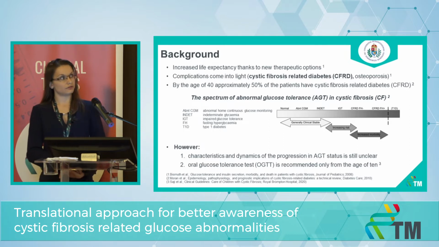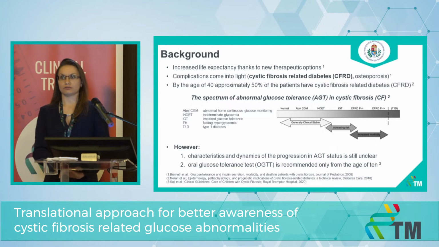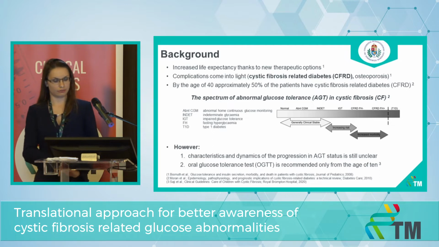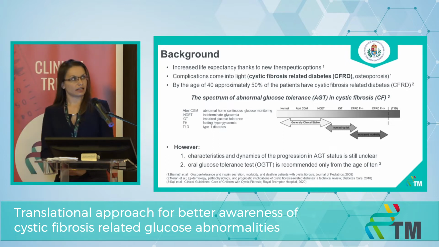The diagnosis of diabetes is associated with increased mortality, which can be avoided by early recognition and treatment. By the age of 40, approximately half of the patients have cystic fibrosis-related diabetes. But we have to think about diabetes as the end stage of a progressive disease, the abnormal glucose tolerance spectrum. Before diabetes, there are prediabetic conditions, such as impaired glucose tolerance. Basic scientific research suggests that this prediabetic condition starts at early ages.